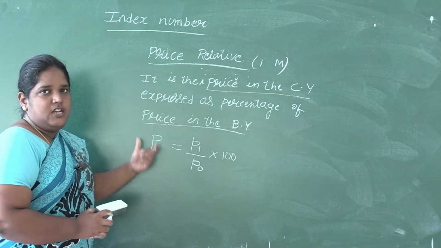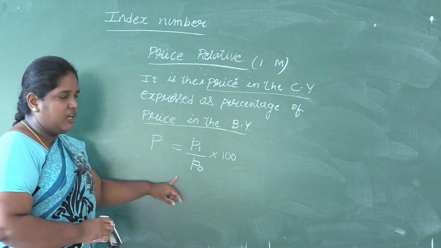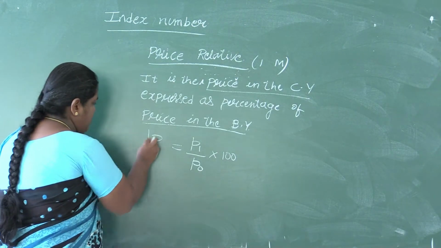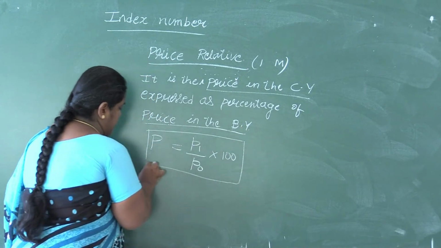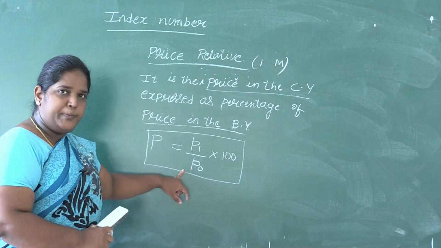So price relative is denoted by P equals P1 divided by P0 into 100, where P1 is the price in the current year and P0 is the price in the base year.